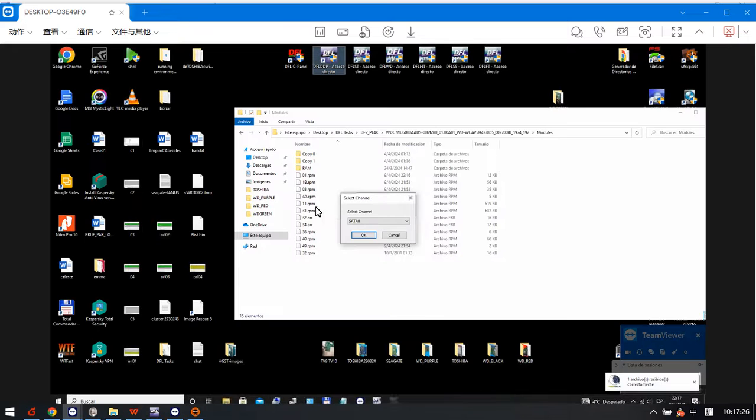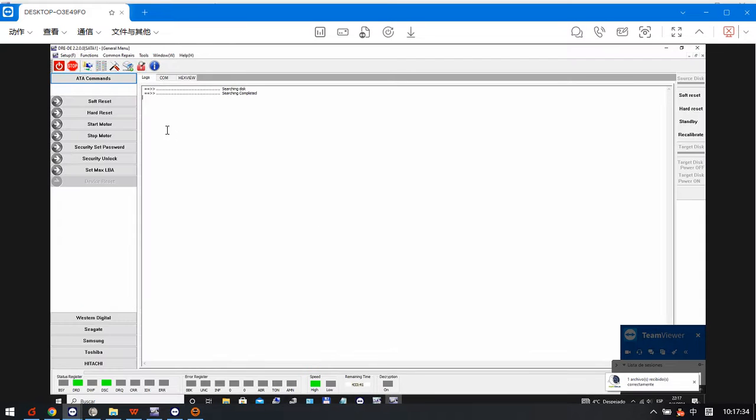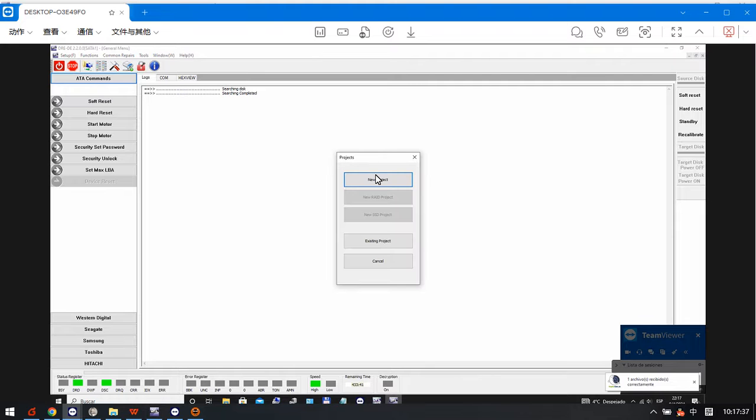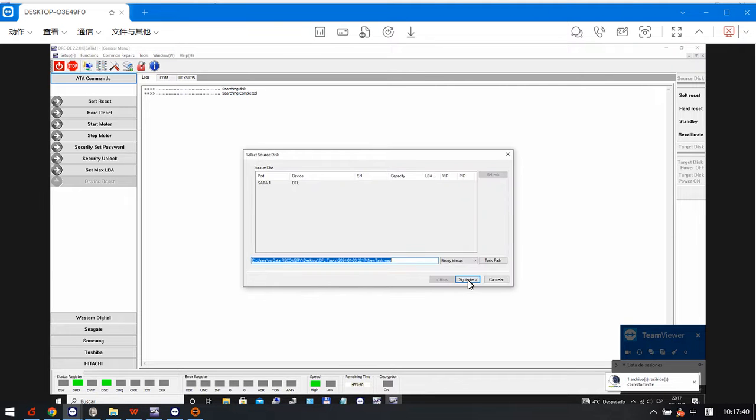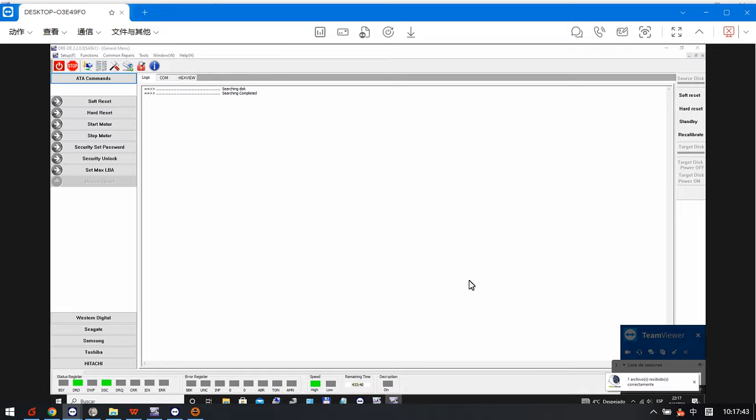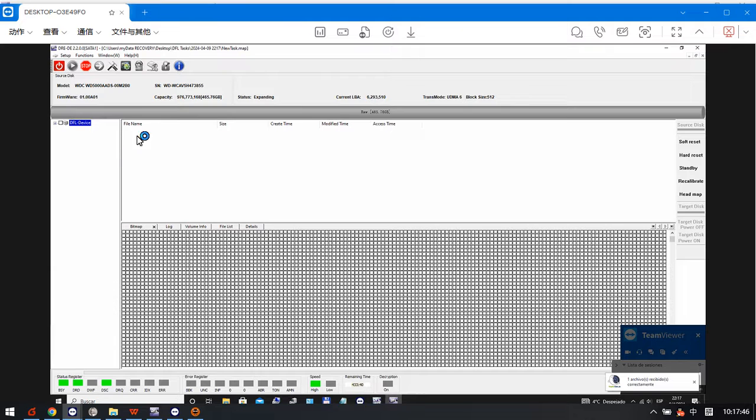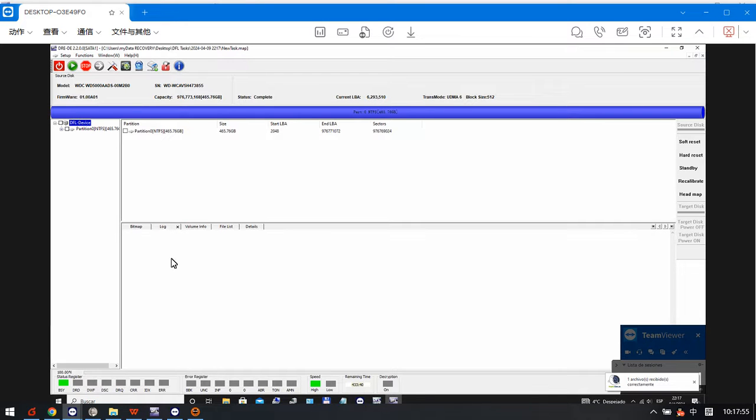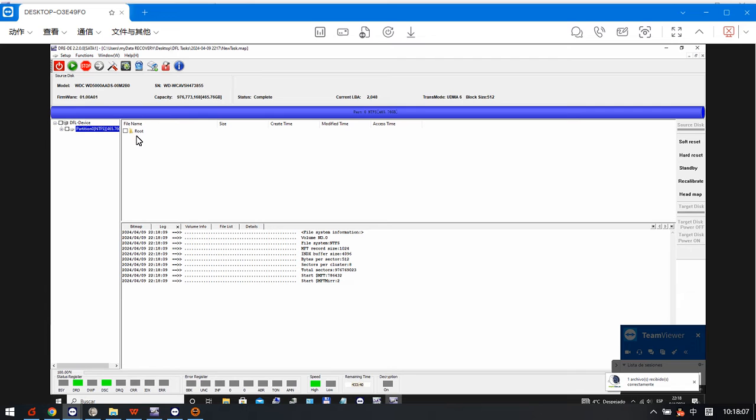Okay, so the DFL DDP is used for data recovery. Now we can set up one new project for data recovery purpose and file extraction, and here we have entered this file extraction interface. Now let's check the log. So this is the log window, and we can double click to list all the folders under this partition.